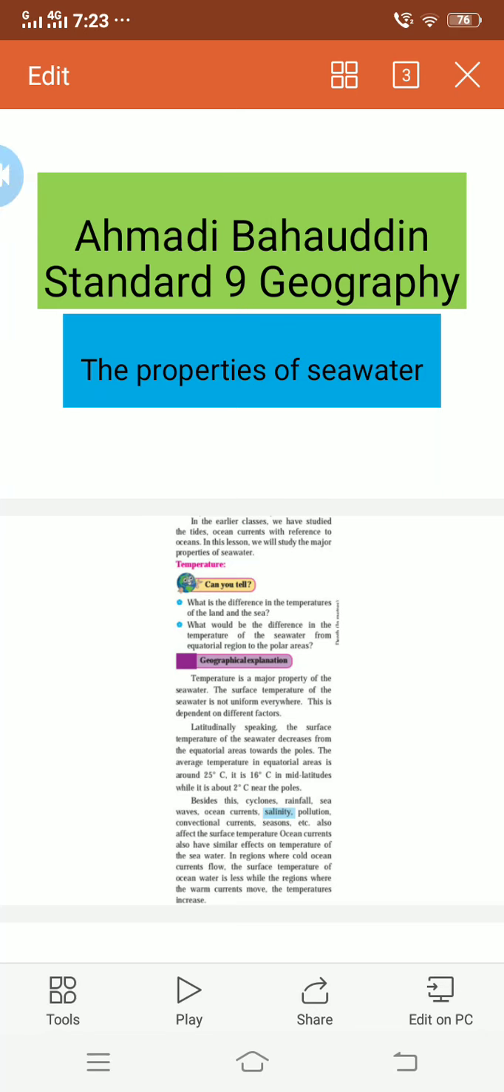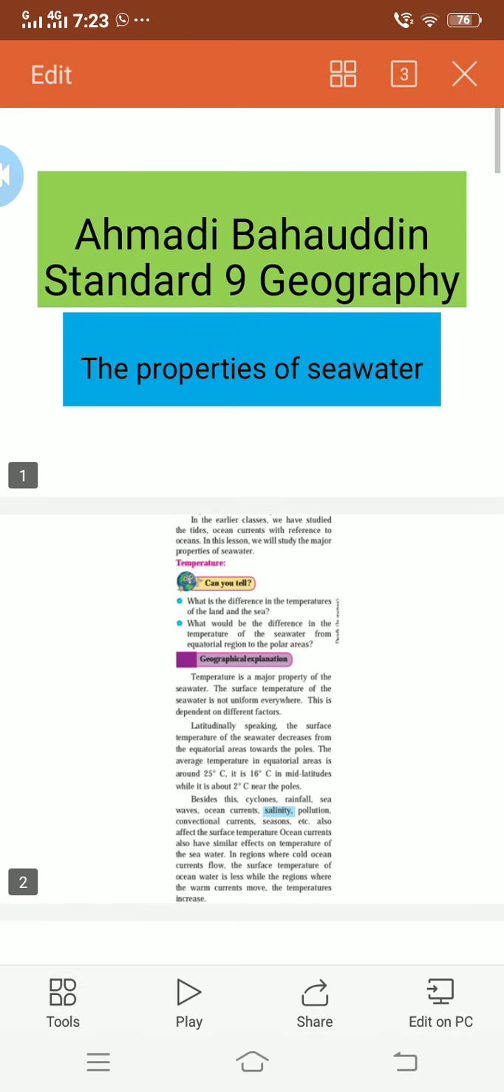Assalamu alaikum dear students. Today we will start with the sixth chapter of geography of ninth standard, that is properties of sea water. In the previous chapter we have already learned about different temperatures, different kinds of waves, sea waters, ground waters, how the P waves and the S waves are formed. Today in this chapter we are going to learn about how the temperature works in the oceans and even in the atmosphere. So let's begin with the chapter.